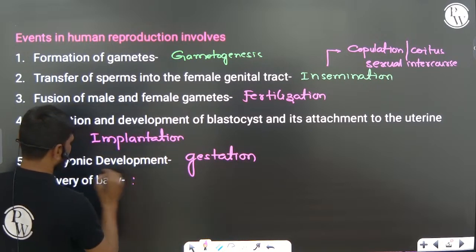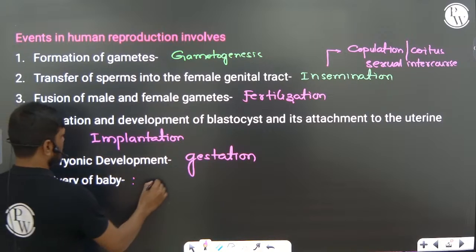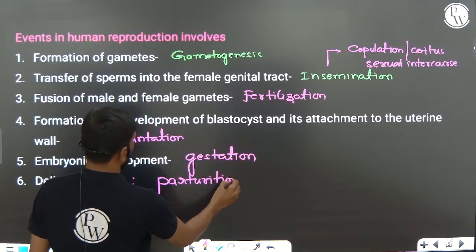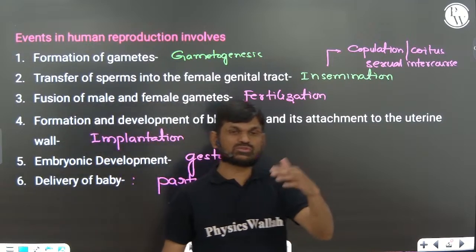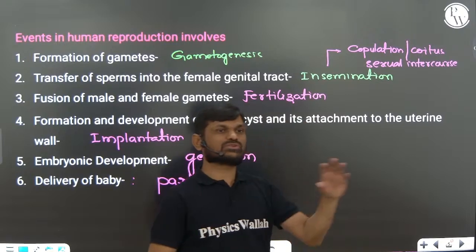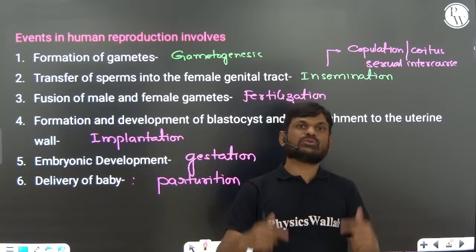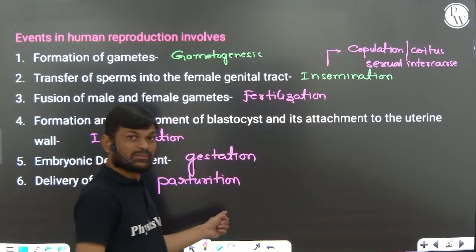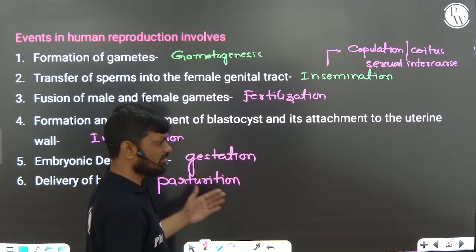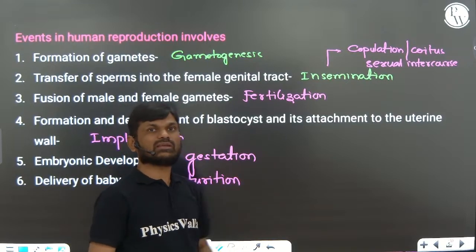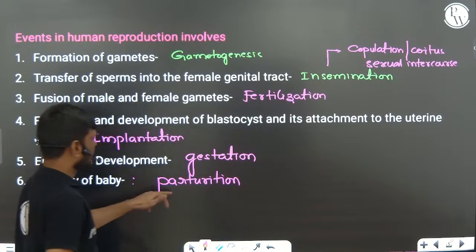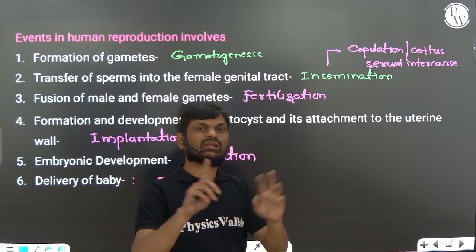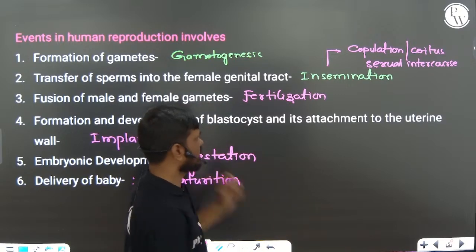Gestation period, and delivery of the baby, we can say parturition. There is one more terminology we studied in the excretory system, that is called micturition. Micturition is the release of urine from the urinary bladder. Here, delivery of the baby, the fully developed baby expelled out through the cervical canal, is called parturition. So parturition and micturition, both terminologies you should remember. That is very, very important.